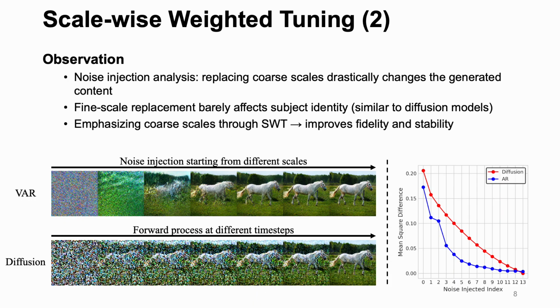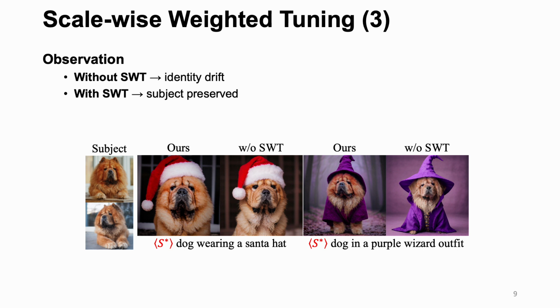Our noise injection study confirmed this. Replacing coarse scales drastically alters the output, whereas replacing fine scales barely affects the output. As a result, scale-wise weighted tuning improves both fidelity and stability of generation. Visually, without this, subject identity drifts a lot, but with scale-wise weighted tuning, the subject remains consistent.